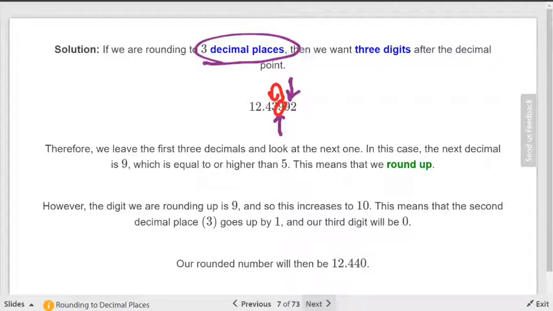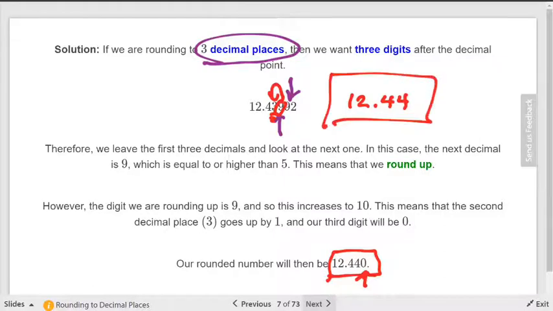So that means that it ends up being the 3 that changes, right? So you end up with 12.44. Now, they put the extra 0 at the end. Do you need to? No. And I really hate it that they put the number at the end of a sentence, because now it's got a period at the end of it, right? A full stop, which means it looks like another decimal. So be careful. That's not. So here's your rounded form. Don't put the decimals at the far end.